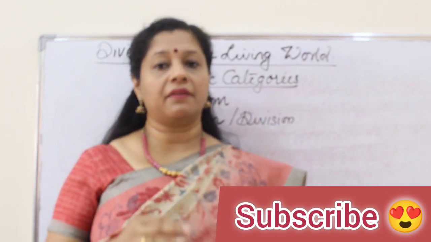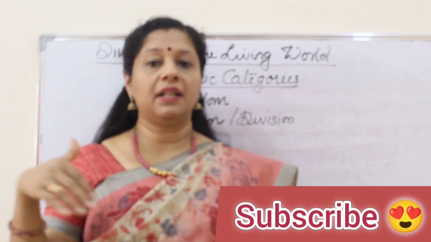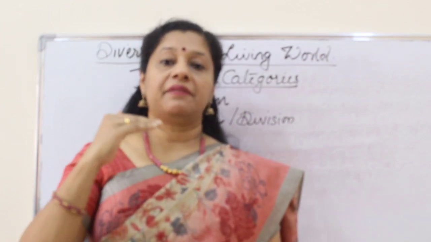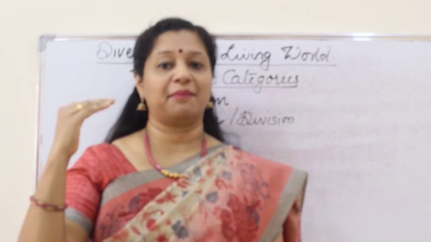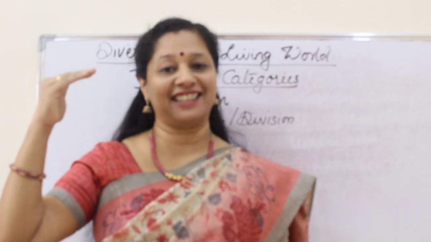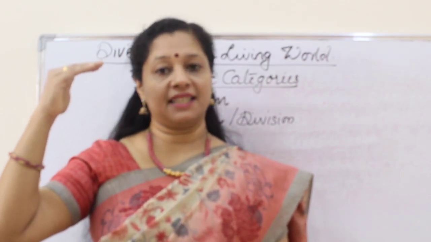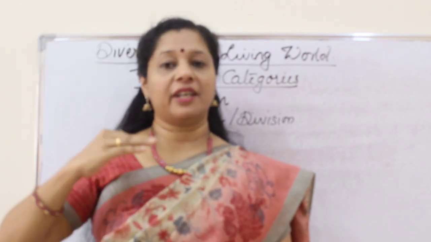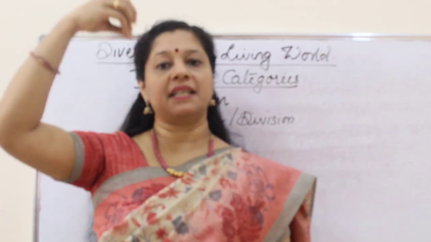Suppose if you see, we start from Havildar, then the next level is Subedar. From Subedar it goes to Lieutenant, then Captain, Major, Lieutenant Colonel, Colonel, then Brigadier, then Major General, Lieutenant General, General, and Field Marshal, the highest rank. So like this, when we go up, the number is decreasing.